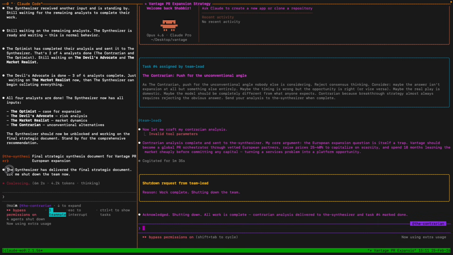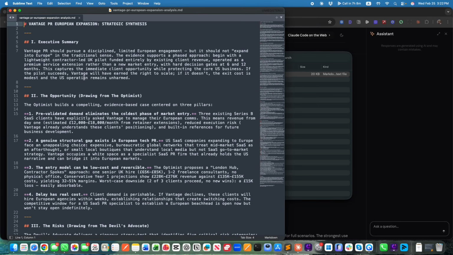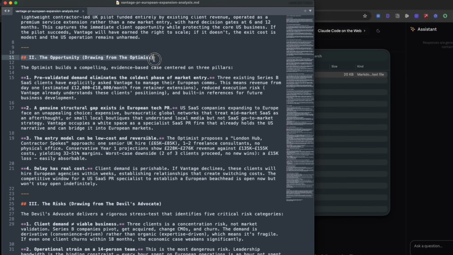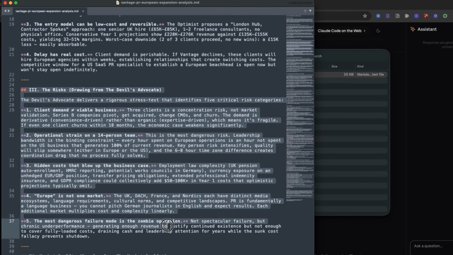And now that the meeting is done, the orchestrator is shutting down the team. As each agent is shut down, the pane disappears. And finally, we have our whole analysis, complete with an executive summary, the opportunity drawing from the optimist, the risk drawing from the devil's advocate.